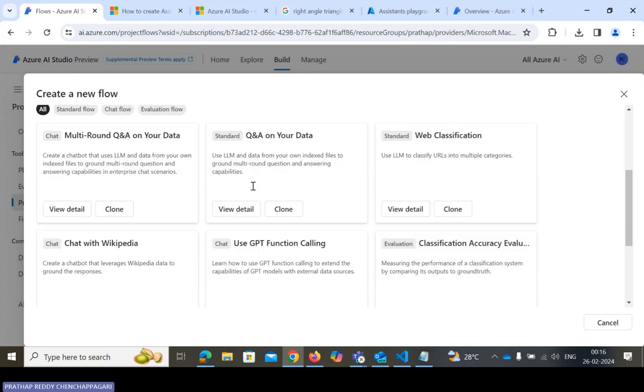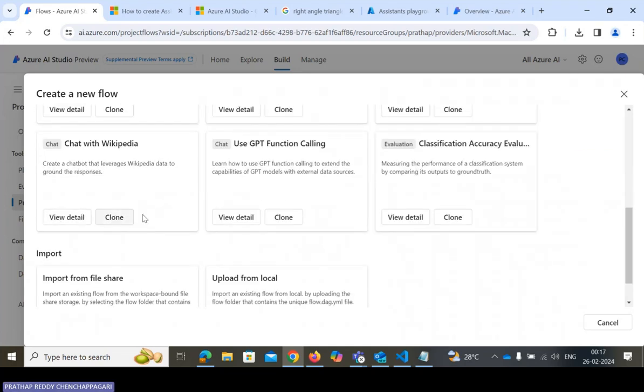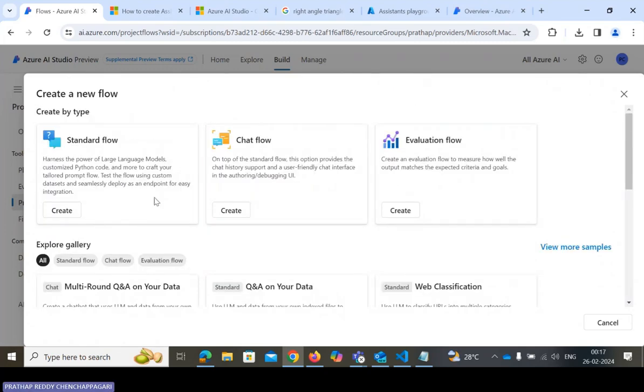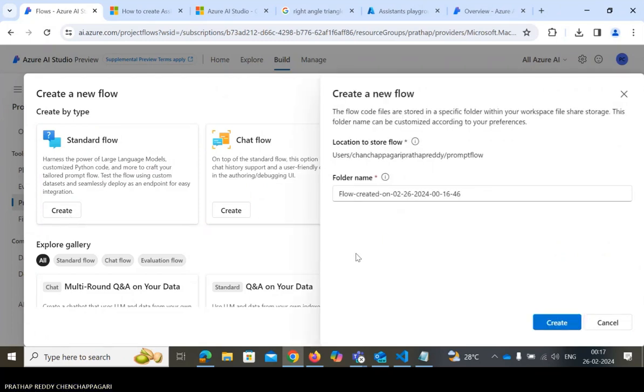We have some chat with Wikipedia; we have to tap on clone. We have the GPT function calling. So we have lots of options, and I will just tap on the standard flow. I tap on create, and then create workflow. Let's wait and see. It will take some time to create a new flow based on the standard flow, like a Q&A or Wikipedia, and we have deployment here. So we have lots of features in this prompt flow.